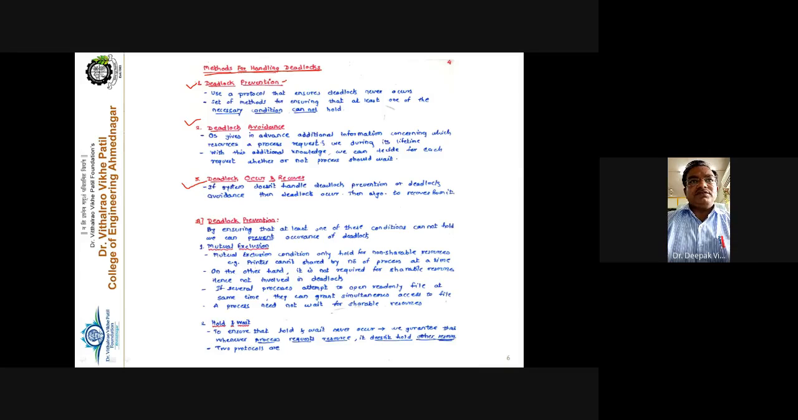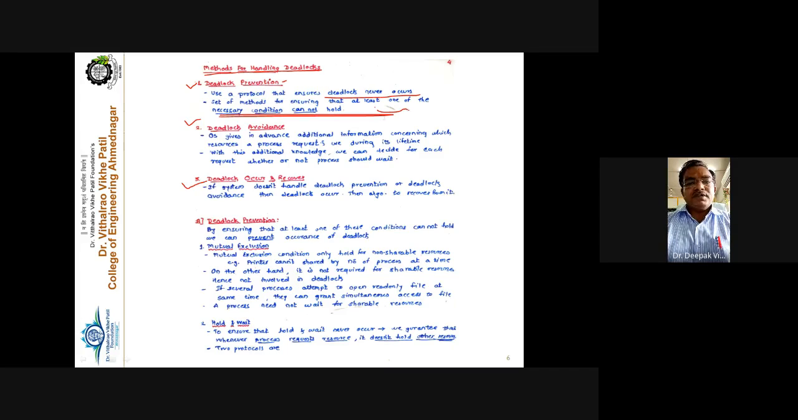So, deadlock prevention. You know that prevention is always better than cure. So how to prevent the deadlock? The system must ensure that there should not be any kind of deadlock in the system. It is the duty of the operating system to ensure that the system never leads toward the deadlock state, right? So it uses a protocol that ensures deadlock never occurs, a set of methods for ensuring that at least one of the necessary conditions cannot hold.